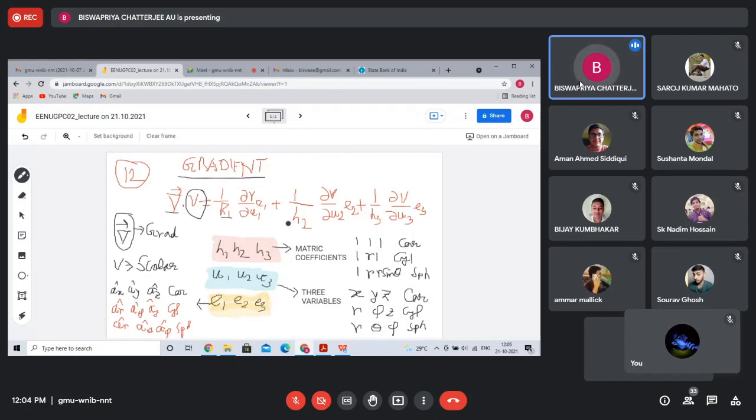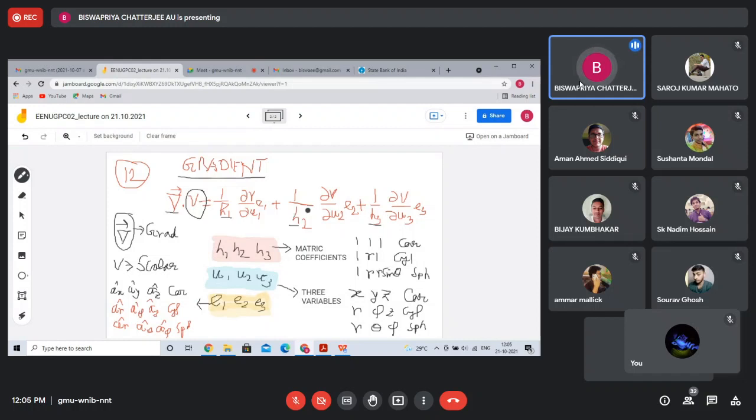H1, H2, H3 are called metric coefficients. Del V del U1, del V del U2, del V del U3 are all derivatives. U1, U2, U3 are the coordinates, and E1, E2, E3 are called unit vectors. So everything is known to you.